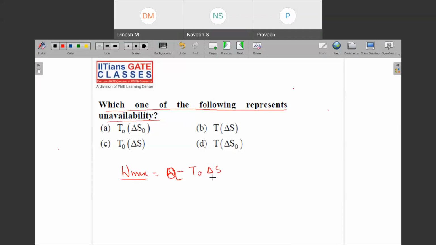So this T naught into delta S we named as unavailable energy. This we have seen, right? So this is unavailable energy. Which option suits the best? Unavailable energy, T naught into delta S, right? So this option.